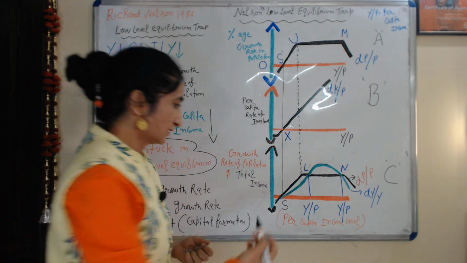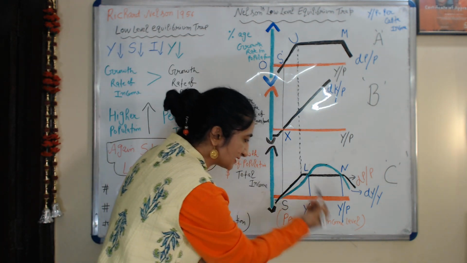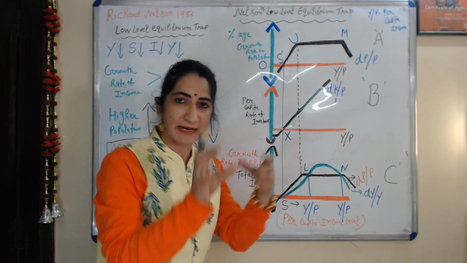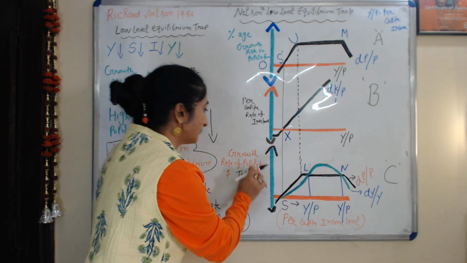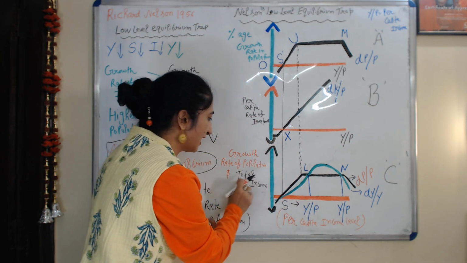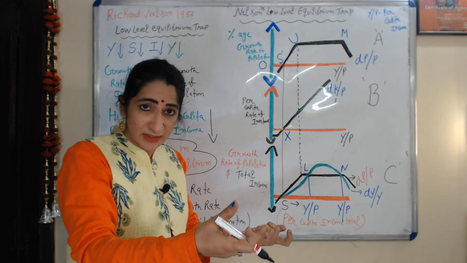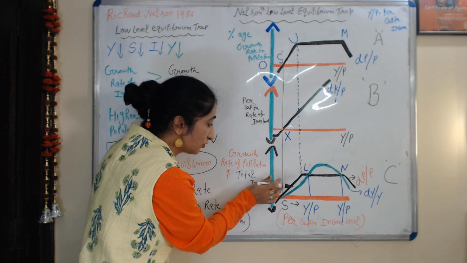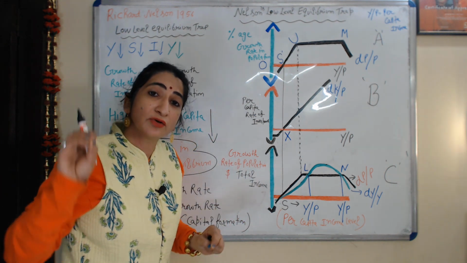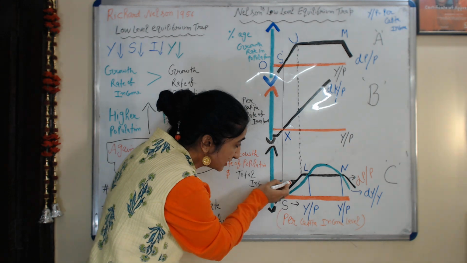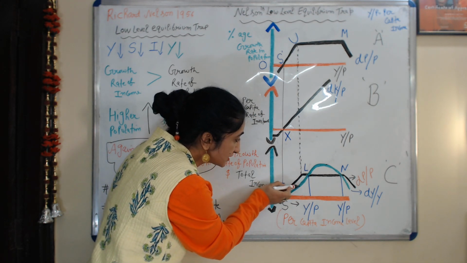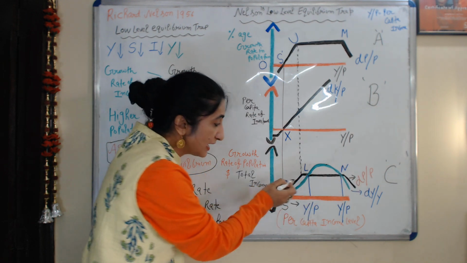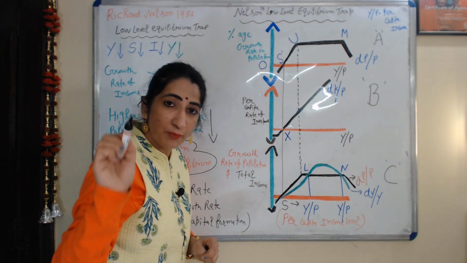Suppose beyond the S point our per capita income increases. Obviously our growth of population and total income also increase. But after the S point, growth rate of population is more than growth rate of total income. You can clearly see this black curve is above the green curve. The green curve is growth rate of income and the black curve is growth rate of population.